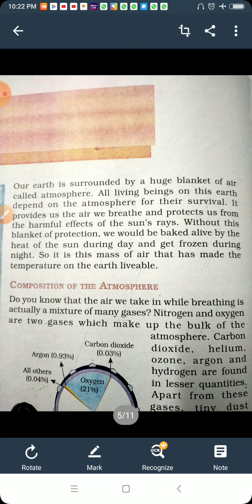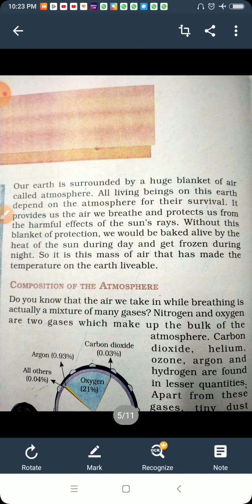Now, another point is the composition of the atmosphere. Generally, you have read this topic in your science subject also. Do you know that the air we take in while breathing is a mixture of many gases? Nitrogen and oxygen are the two gases which make up the bulk of the atmosphere.